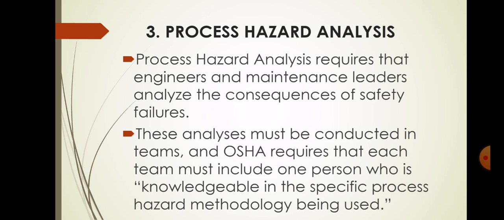These analyses must be conducted in teams, and OSHA requires that each team must include one person who is knowledgeable and experienced in the specific process hazard methodology being used. These methodologies are like HIRA, hazards identification and risk assessment, or what if analysis. And the team leader must be experienced and knowledgeable.